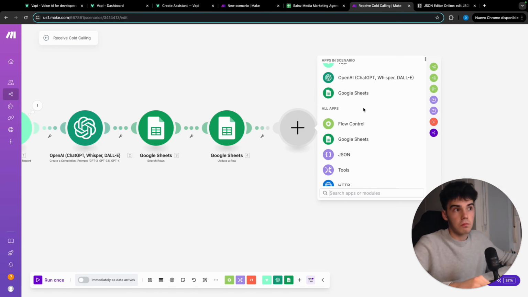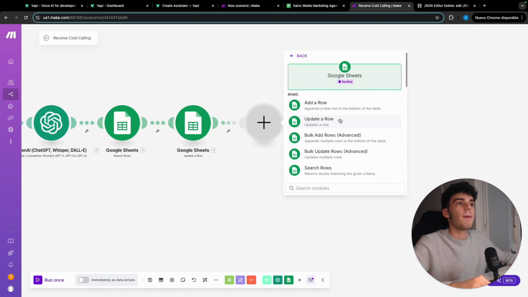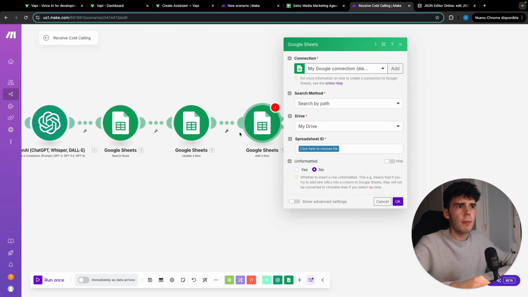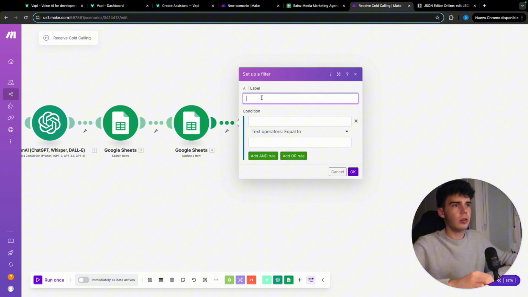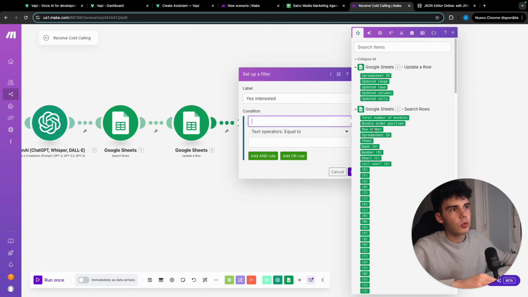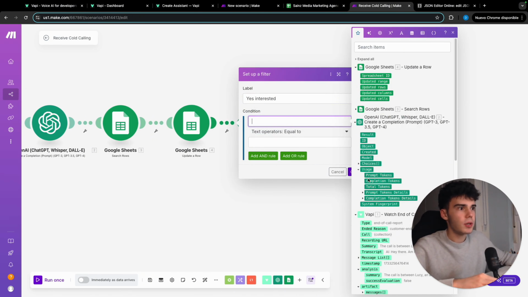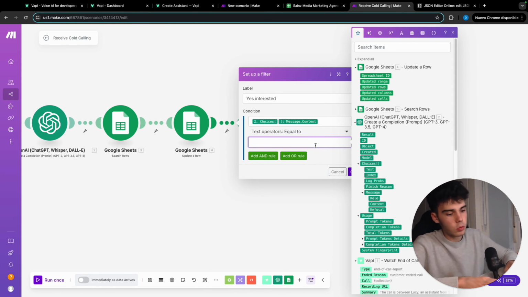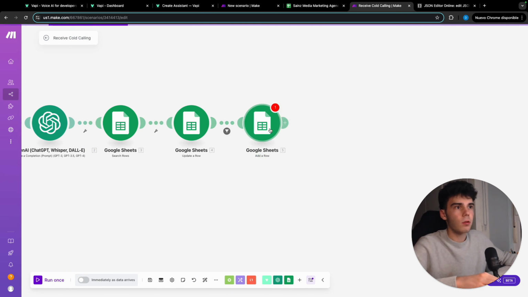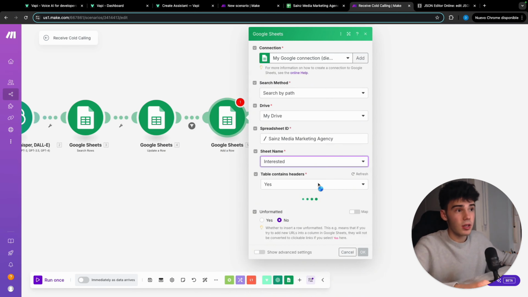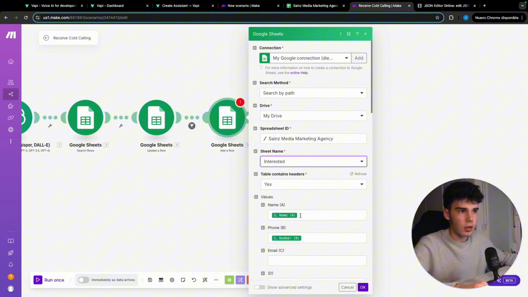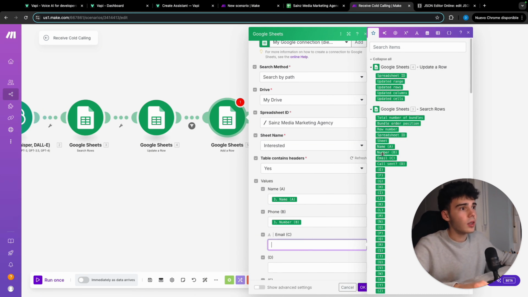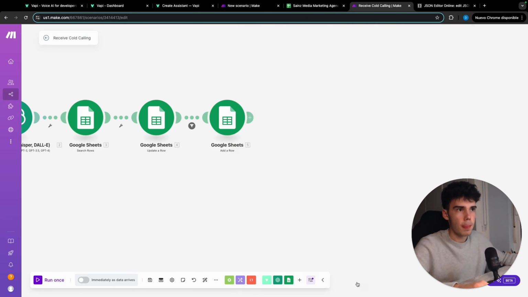Let's put here Google Sheets, add a row. Actually, we're gonna put this before the filter, and we're gonna put yes, interested. So we're gonna go to the ChatGPT here, choices, message, content equal to yes. And we're gonna click OK. We're gonna select the seed name of interest, and we are gonna include name, number, and email. There you go, and click on OK.